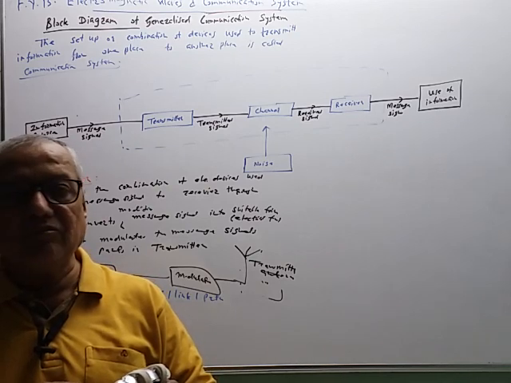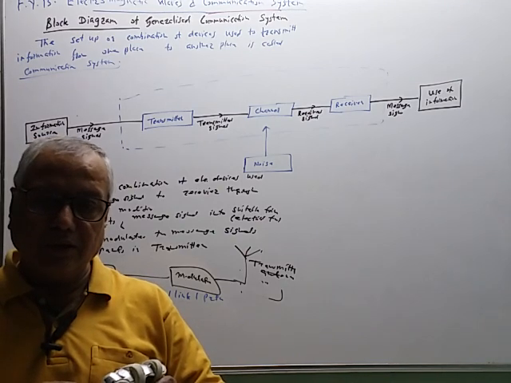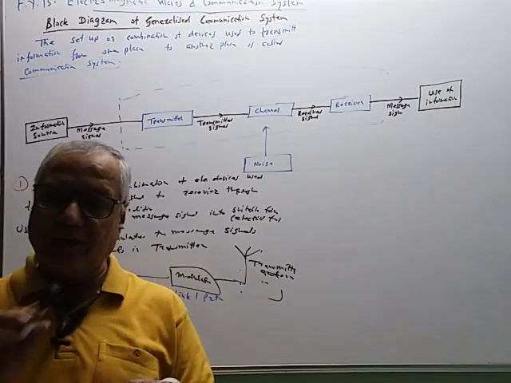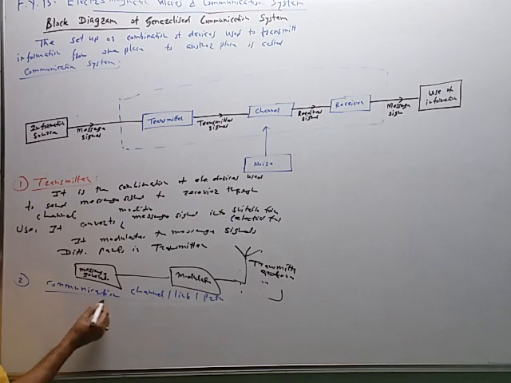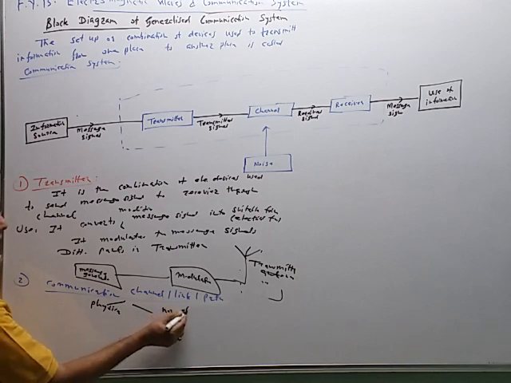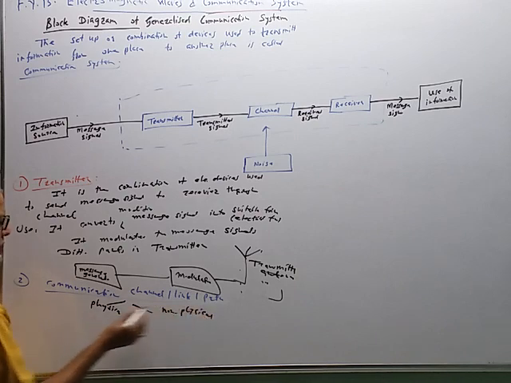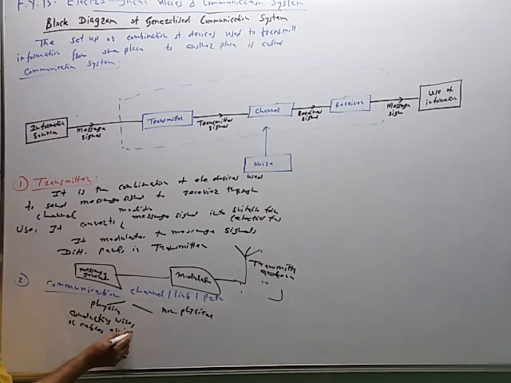Physical means we are using wires, like telephone wires or cable used from the cable operator unit to our TV set. Here conducting wires or cables are used.